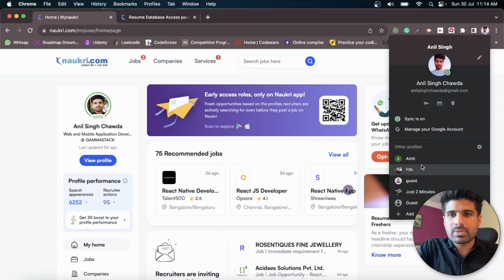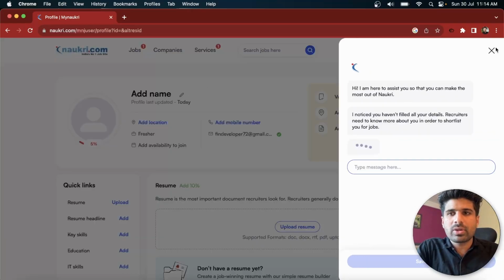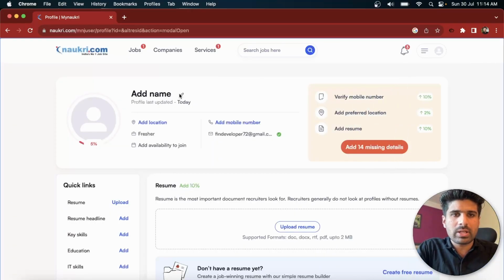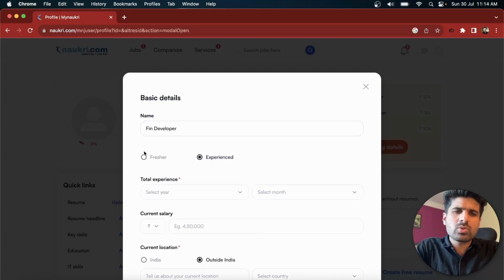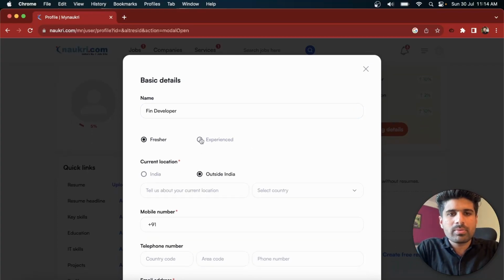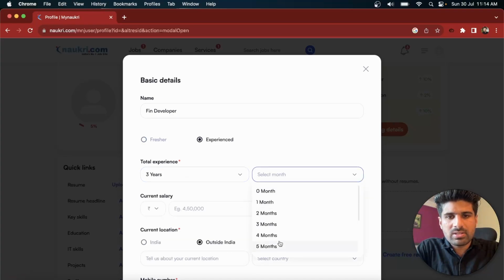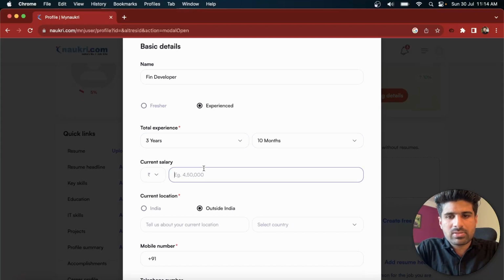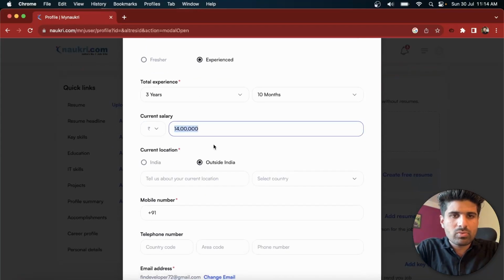Now let's begin with this particular website. Just click here, view and update profile. Okay, so start with your name. They are showing a banner, so close the banner. Just start adding your name. I'm putting in experience. You can also go with fresher, no problem with that. So you need to enter the experience. Let's suppose I have experience of 3 years and 10 months. This is the current salary. You can put any value which you have.